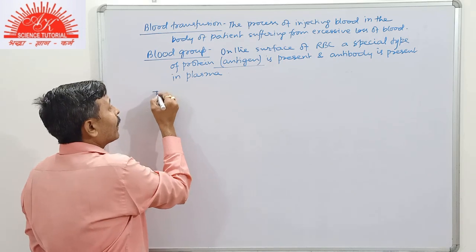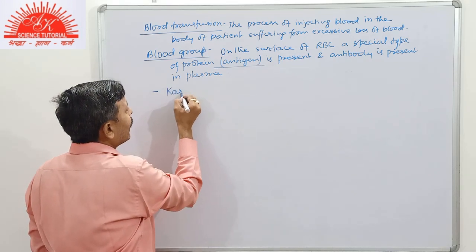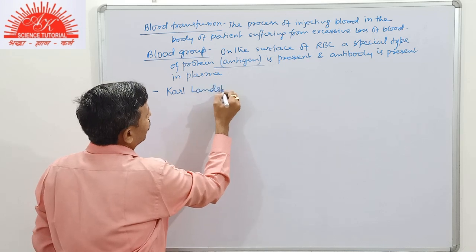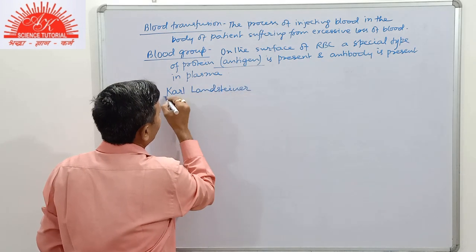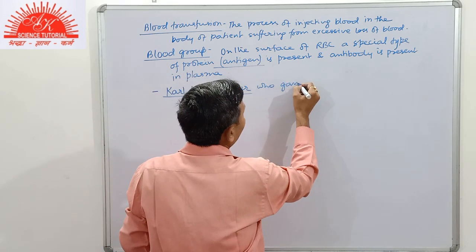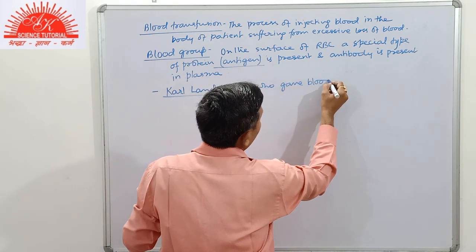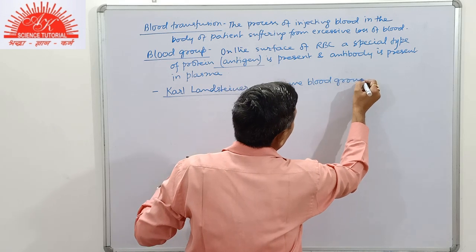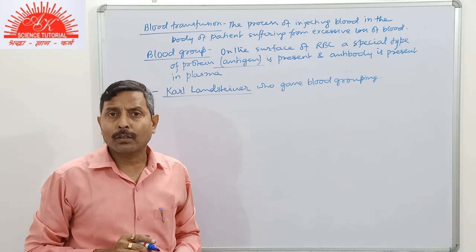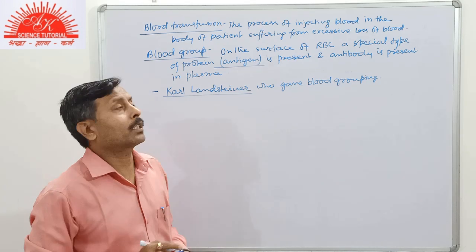Now, it was Karl Landsteiner who gave blood grouping. The most common type of blood group is the ABO system.